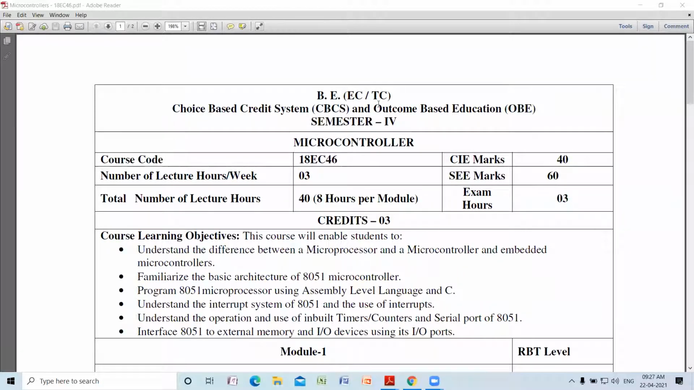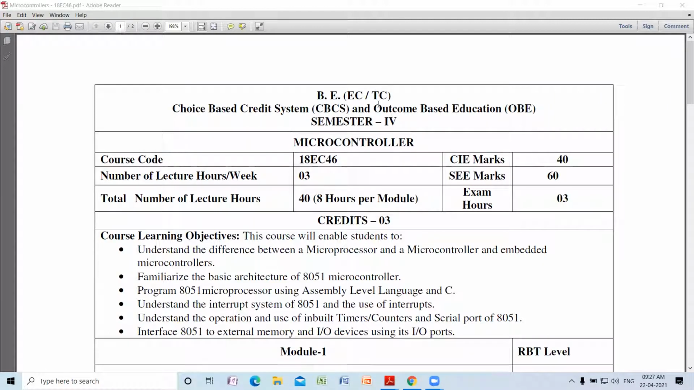The various objectives of the course. The very important part which you have to understand is what is the difference between the microprocessor and a microcontroller. And at the same time, what is the difference between microcontroller and an embedded controller? And basically, once these preliminary things are over, we are going to see 8051 microcontroller in detail, starting with the architecture, programming in assembly, as well as C, high-level language like C.